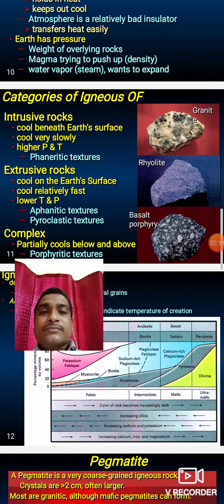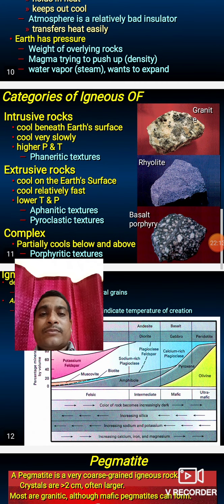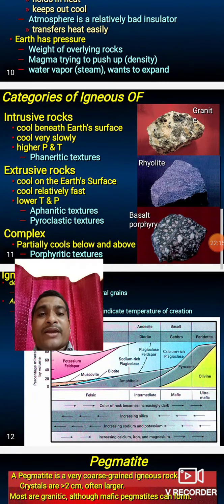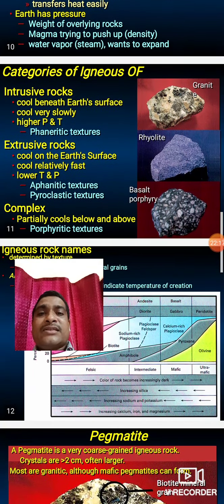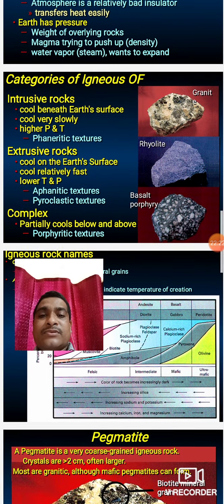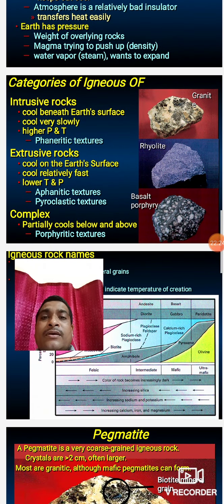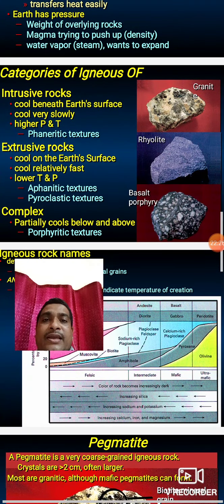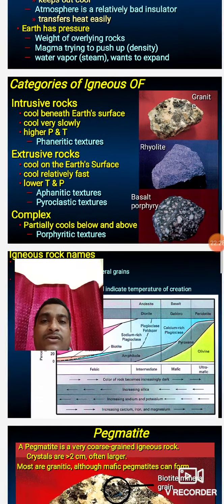Those minerals that are fine grained require microscopic study, but those crystals that are bigger in size can be seen by naked eyes only. Next point is the categorization of igneous rocks.